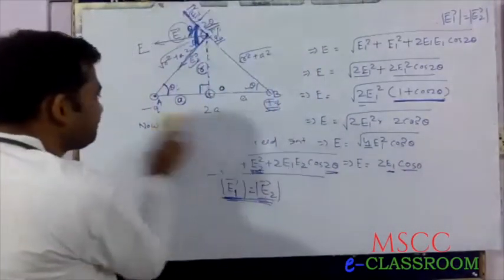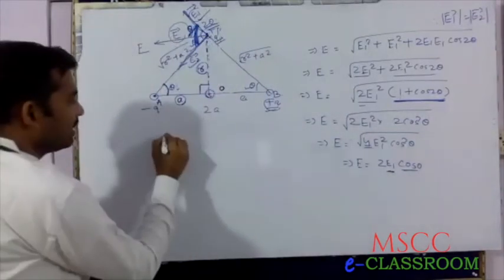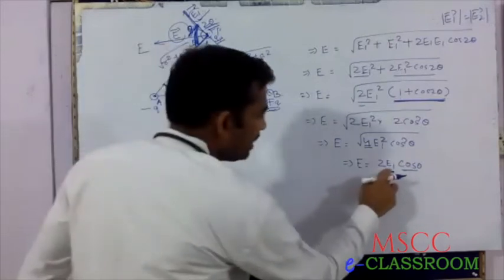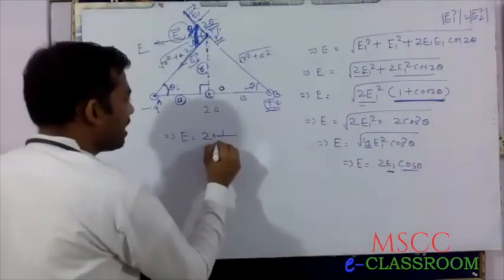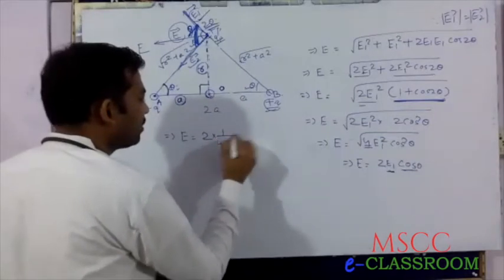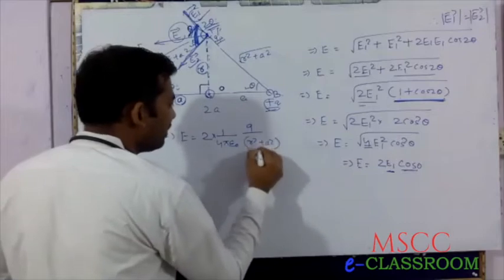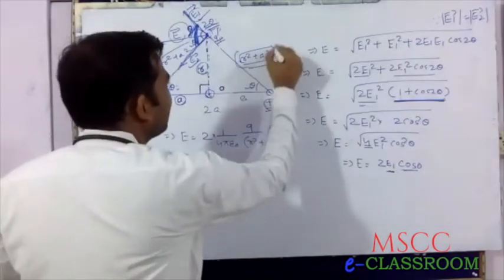That implies E equals 2, and in place of E1 we can write 1 by 4 pi epsilon naught Q by r square plus a square.